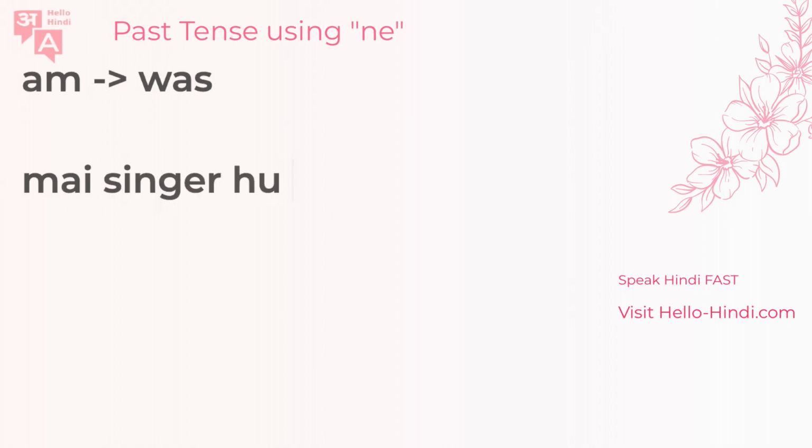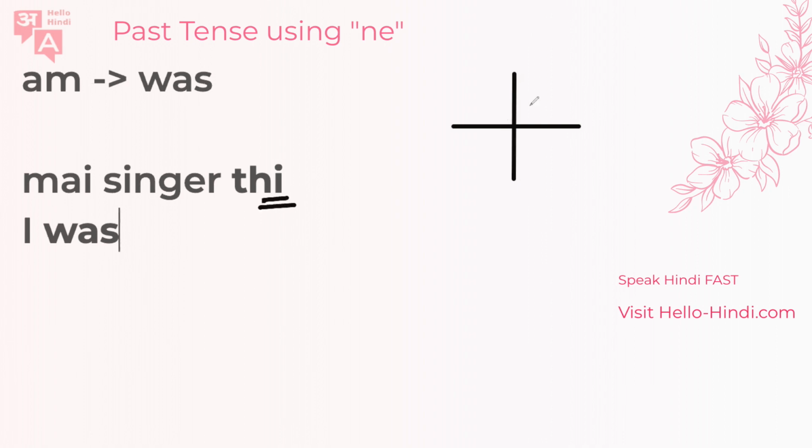Of course, the word for singer is gayak, but we can just use English forms for now to make it easier. मैं singer हूँ, and all you do is this हूँ is replaced with the word थी, and this is for ladies. Okay, मैं singer थी means I was a singer. So I am becomes I was. Let's think about this. That's the quadrant as usual.